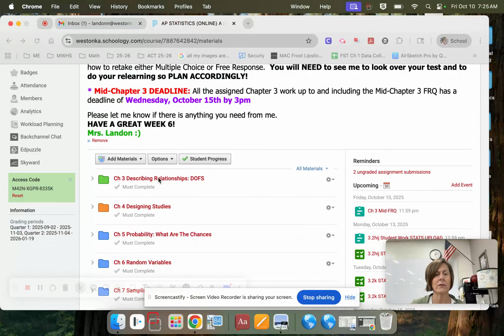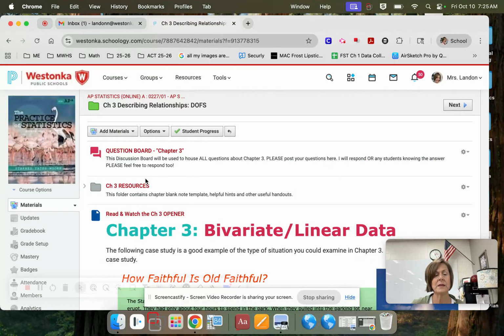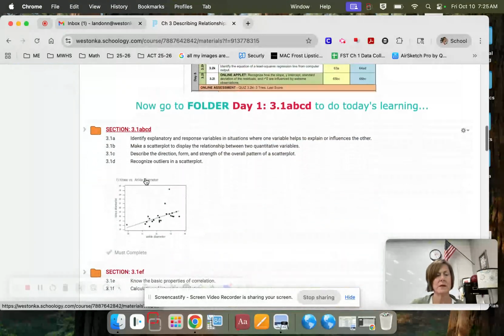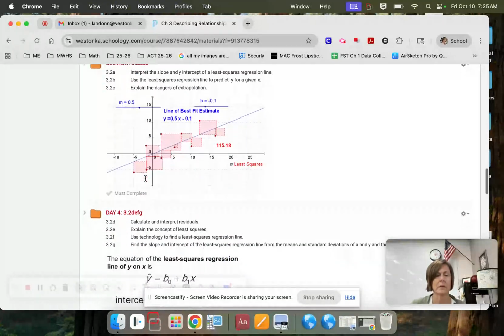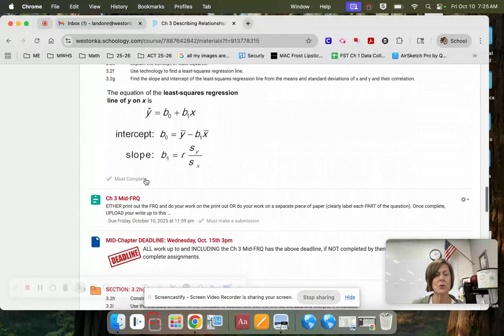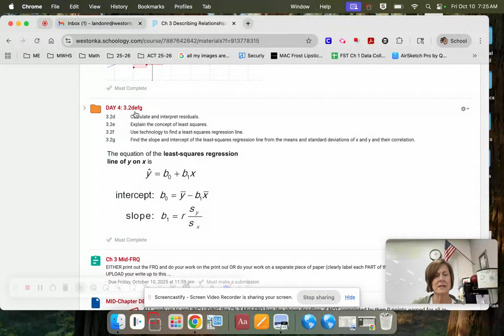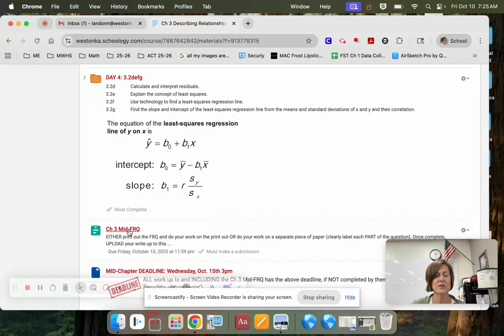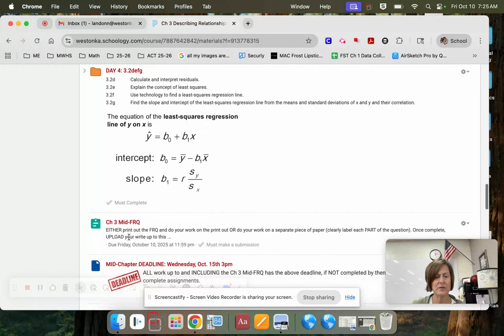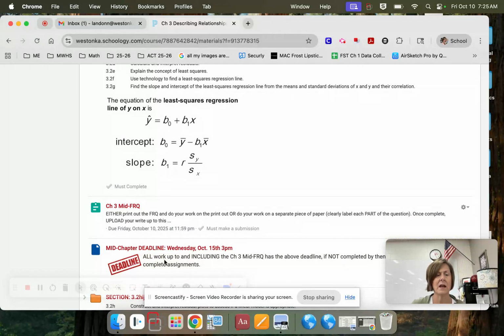So when you take a look at all of the work that includes, what should be done is going to be our section 3.1 and 3.2 just up to D, E, F, and G, but also don't forget the mid-chapter free response. So again, that is going to be our deadline for the mid-chapter. You are more than welcome to get that done and completed before the Wednesday deadline. If you want to get it in by Tuesday, I've already seen mid-chapter free responses coming in this week, so kudos to those of you that are ahead of the game on that.